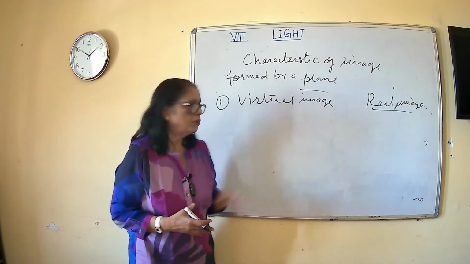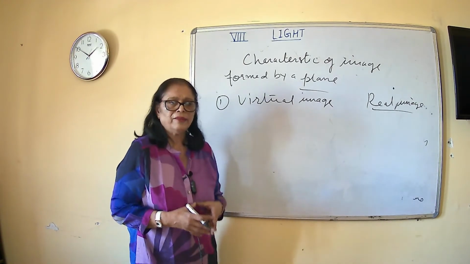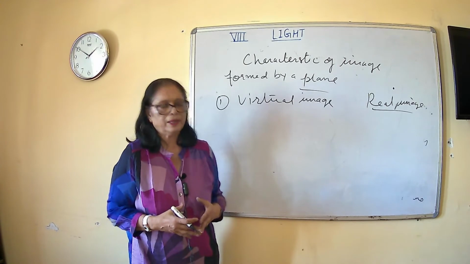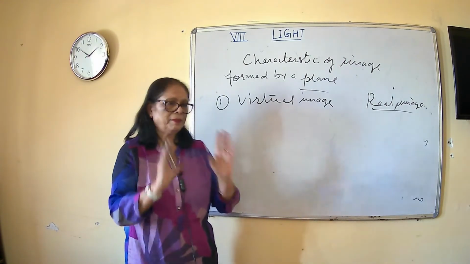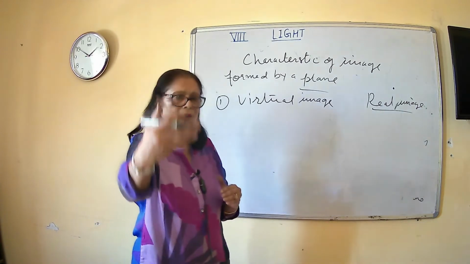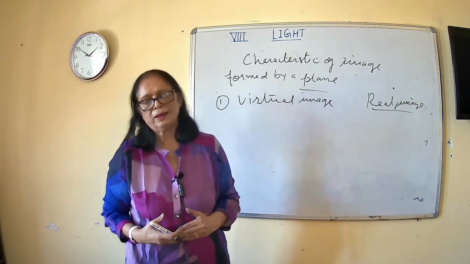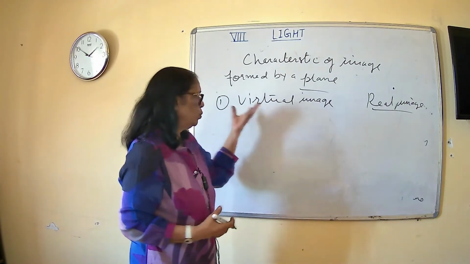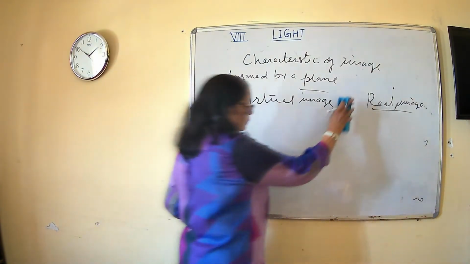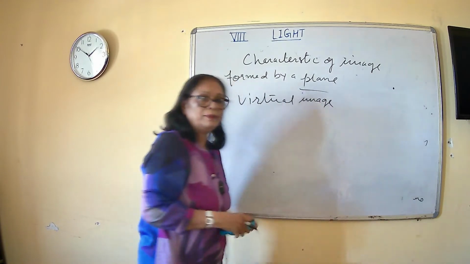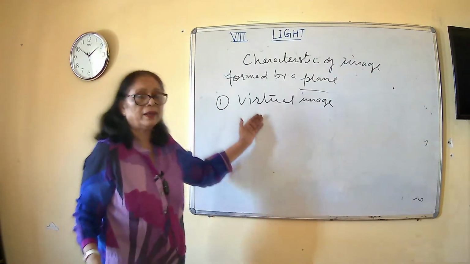And number 2, virtual images are those which cannot be taken on a screen. So image बनती है through the plane mirror, image will be there, but behind the mirror you cannot take it on a screen. So these are virtual images. So now come to the point कि plane mirror forms a virtual image because it cannot be taken on a screen.